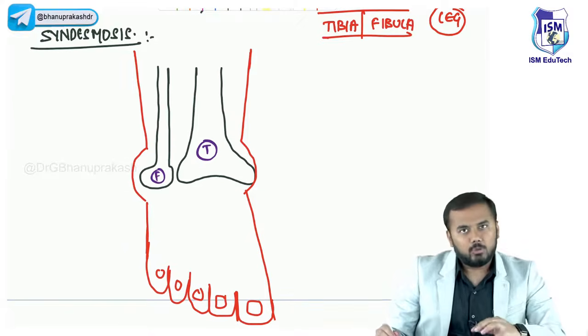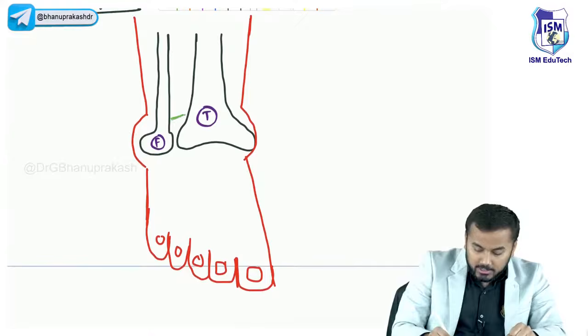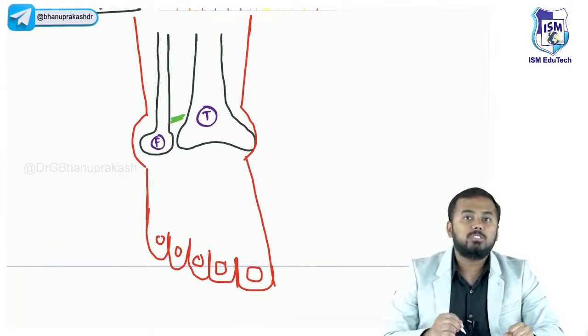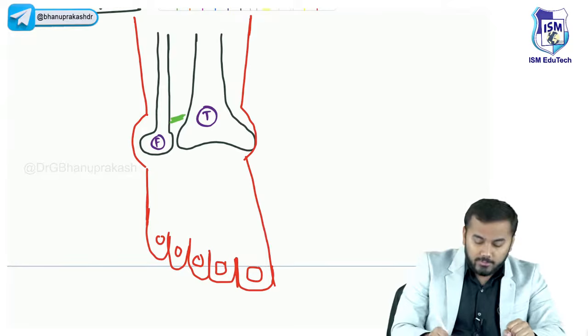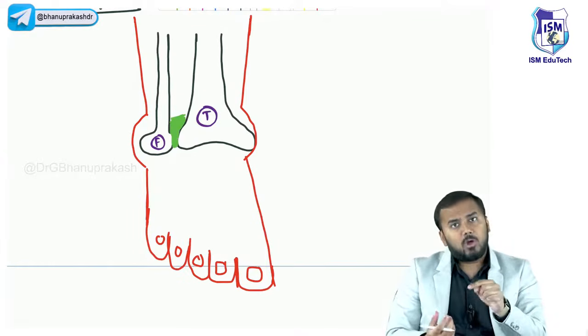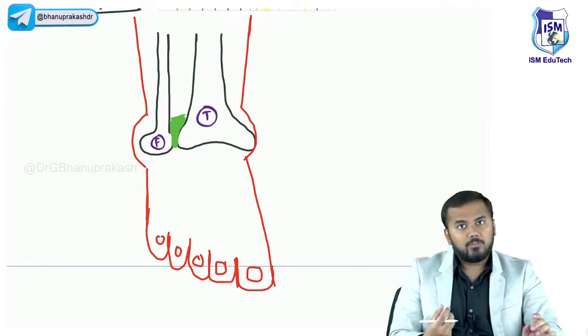Now, why am I telling you this is that between tibia and fibula, there is a joint. This green color, from now onwards, whenever I draw a green sketch in between the bones, that is the meaning of a joint. Okay. Now, this joint, whatever you can see, is located between tibia and fibula. Now, tell me, is it located on the lower part of tibia fibula or on the upper part? It is located on the lower part of tibia fibula.